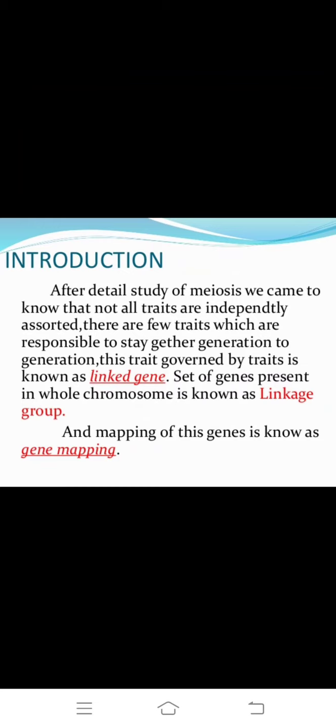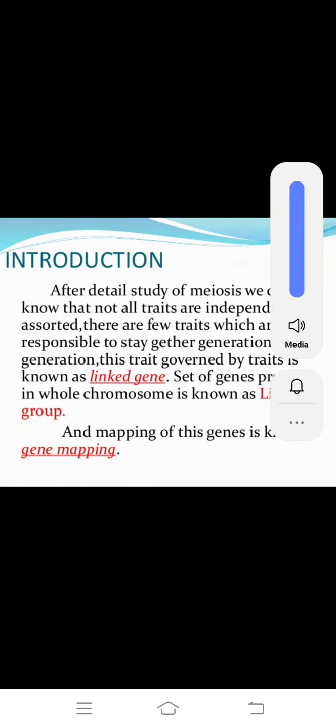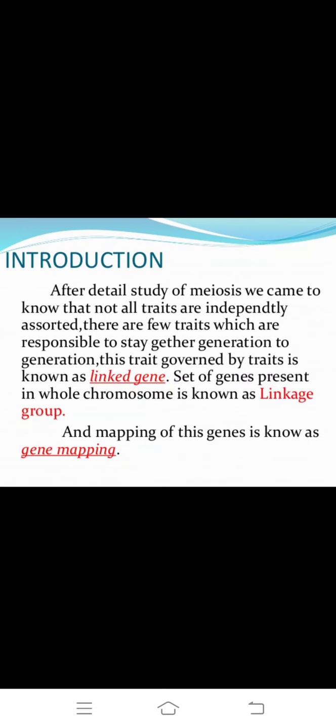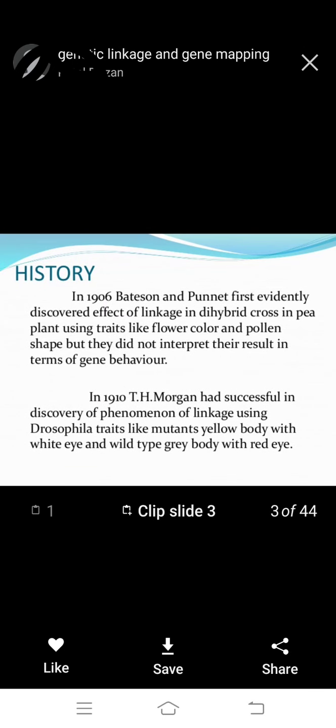The traits governed by such genes are known as genetic linkage or gene linkage. The set of genes present in a whole chromosome is known as a linkage group, and the mapping of these genes is known as gene mapping.